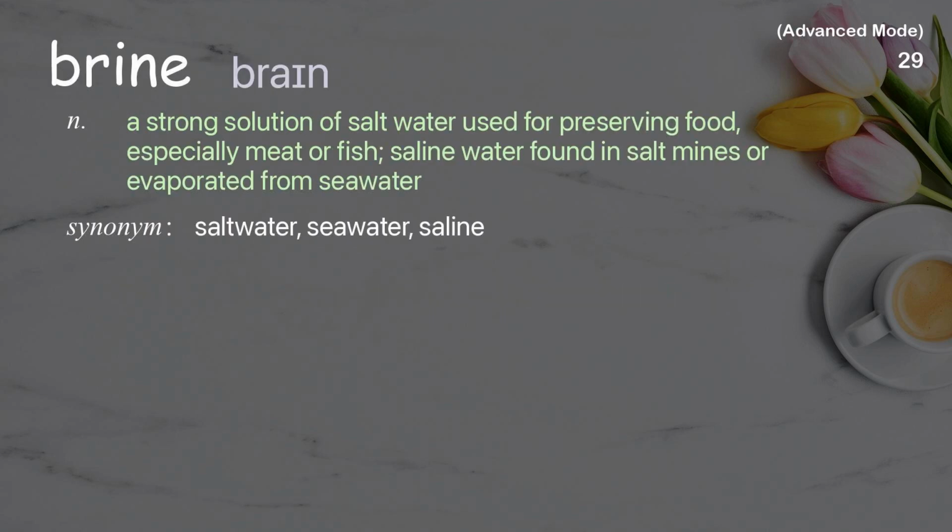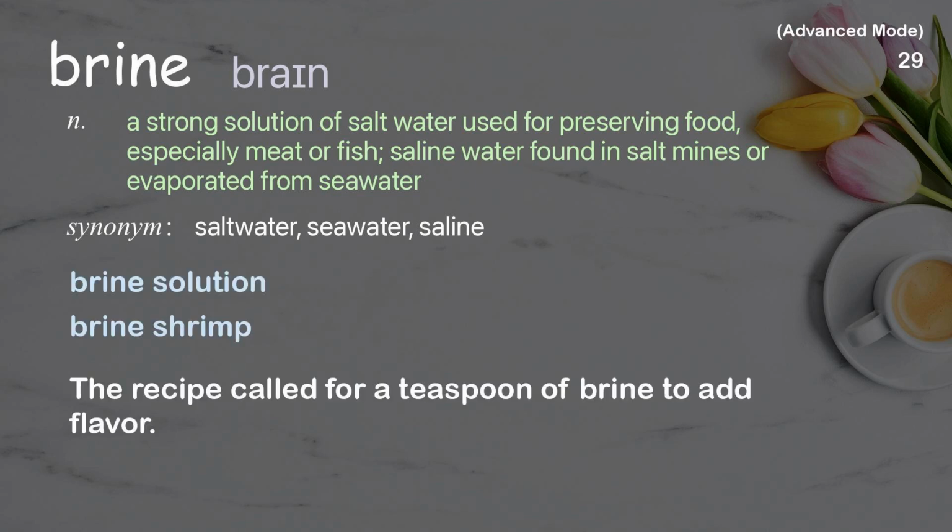Brine. A strong solution of salt water used for preserving food, especially meat or fish, saline water found in salt mines or evaporated from seawater. Examples: Brine solution, brine shrimp. The recipe called for a teaspoon of brine to add flavor.